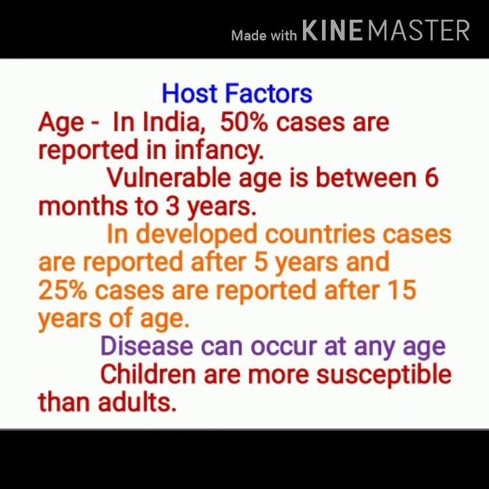Host factors. Age. Poliomyelitis can occur at any age and children are more susceptible than adults. But in India, 50% cases are reported during infancy. Most vulnerable age group for poliomyelitis is 6 months to 3 years of age. Whereas in developed countries, we find the cases are reported after 5 years of age and near about 25% of cases are reported even after 15 years of age.